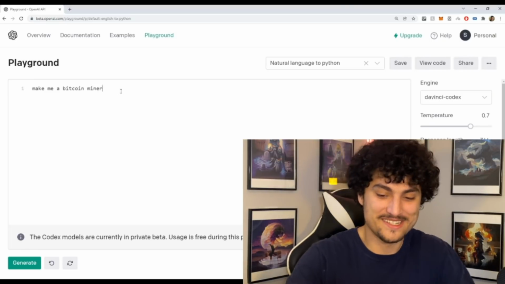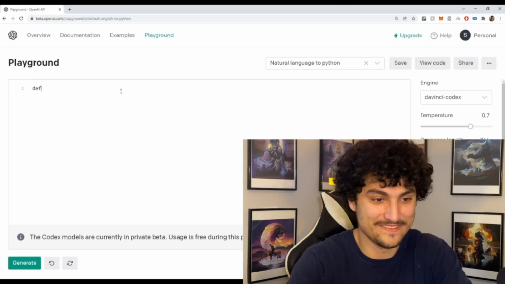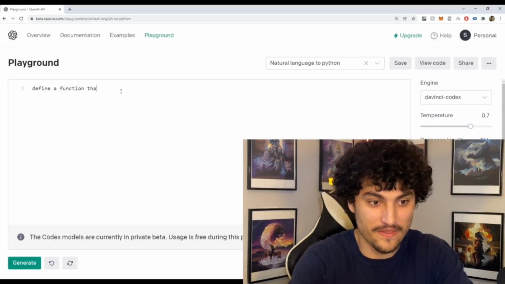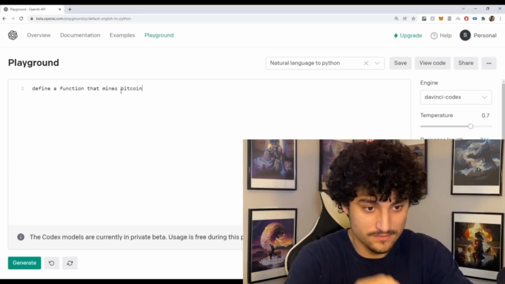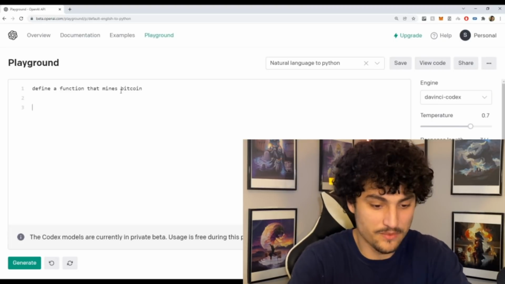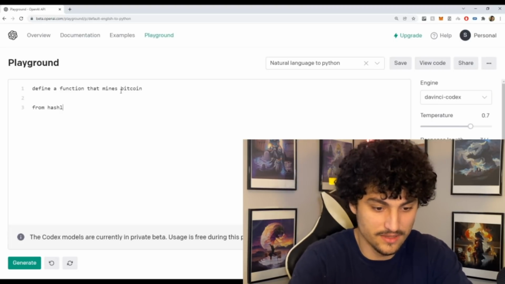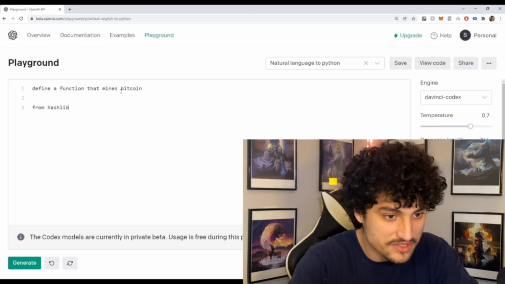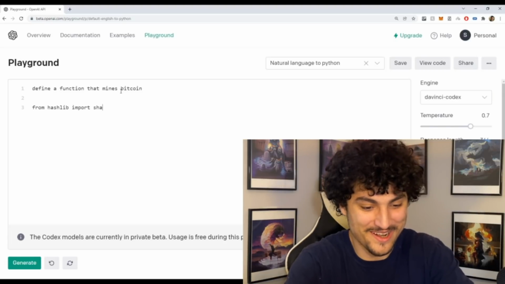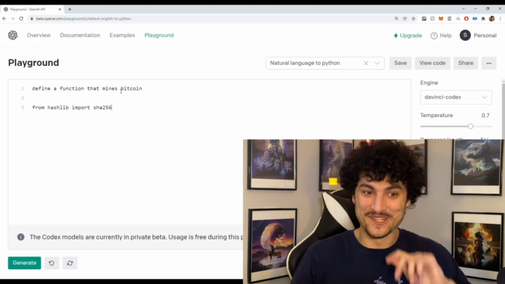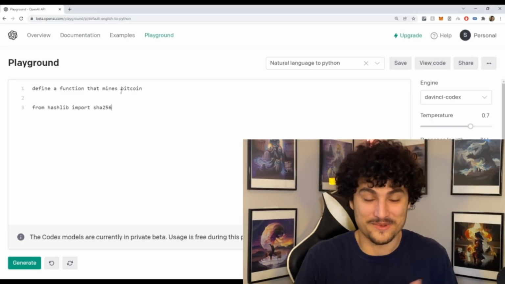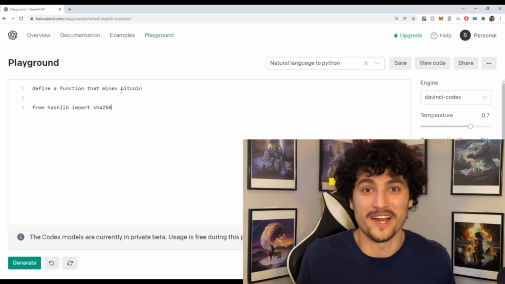Actually, let's say define a function that mines Bitcoin. And the package I want will be from hashlib, import SHA-256. So we're going to ask Codex to make a Bitcoin miner.